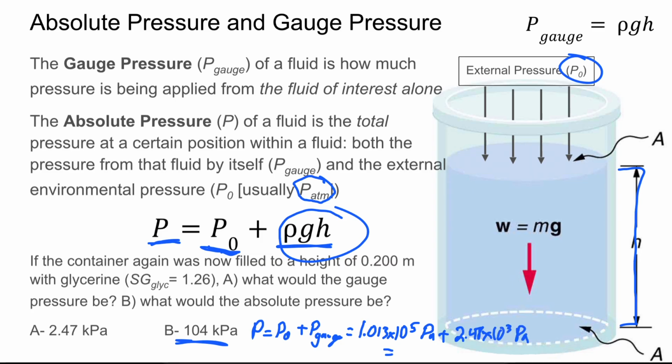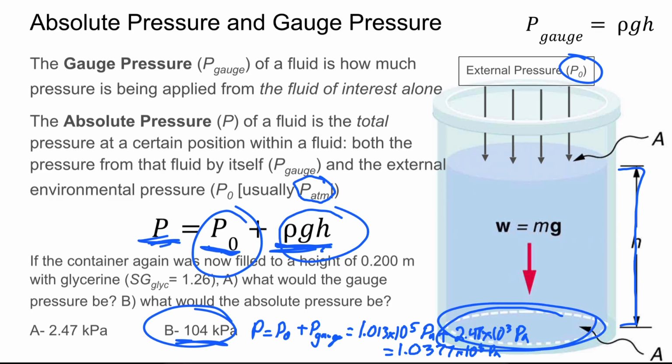And if we add those together, we end up with 1.0377 times 10 to the fifth pascals, or 104 kilopascals. So that's how, if we know our gauge pressure, we can add it to the atmospheric or the external pressure to get our absolute pressure.